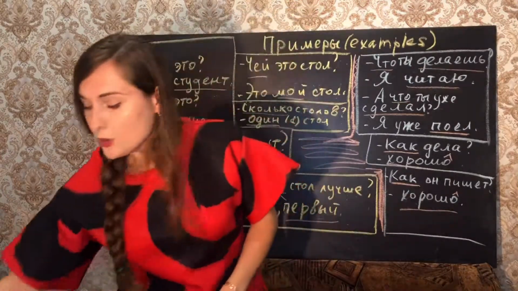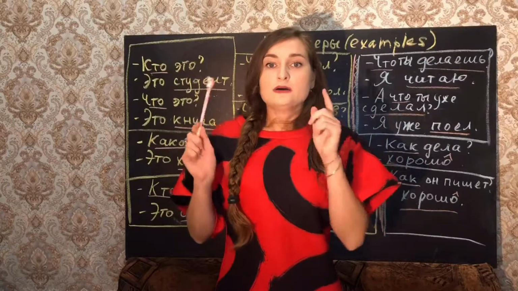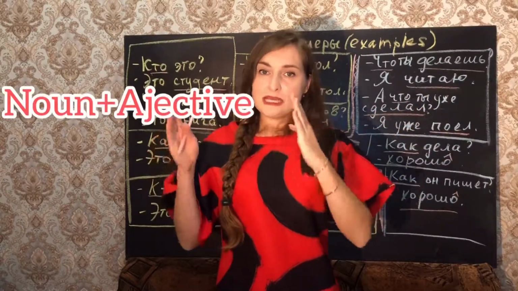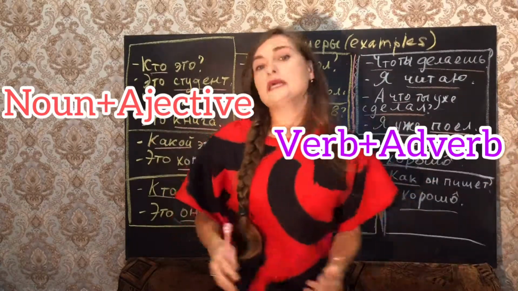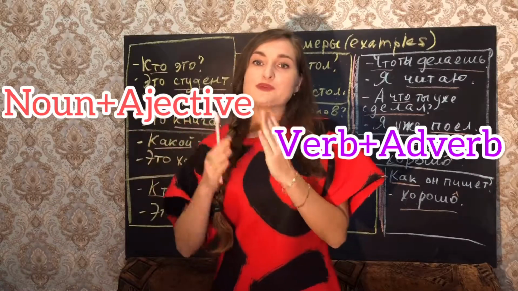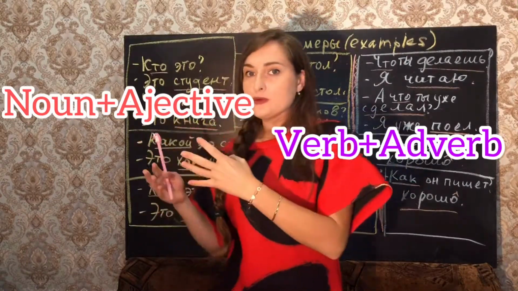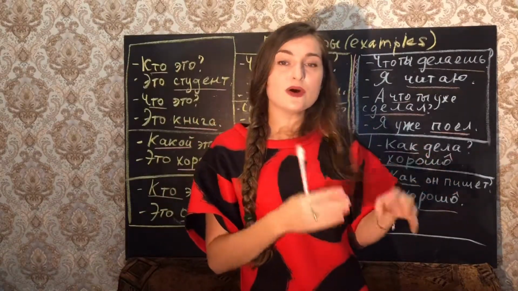So, we need to notice that we have kind of two couples. Noun plus adjective and verb plus adverb. So, adjective expresses the characteristics of the noun and adverb expresses the characteristics of the verb.